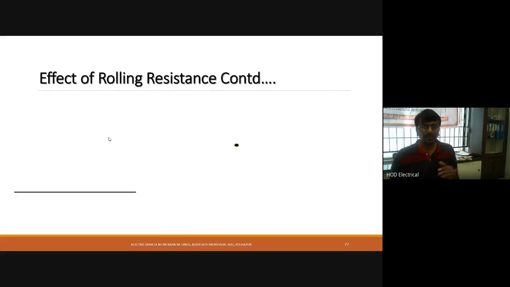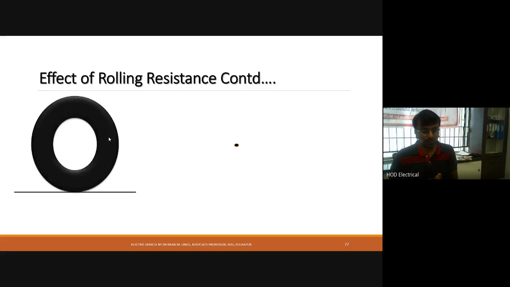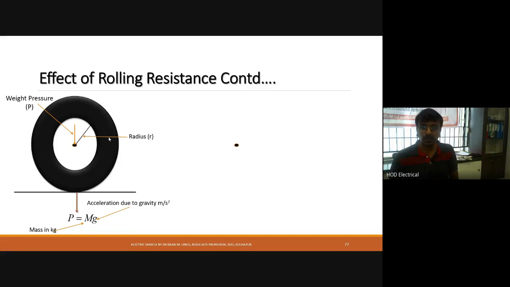Then let me explain the impact of the weight on the tire. When the car is moving on the road, it has a center, and the weight pressure will act downwards due to the center of gravity. The radius of the tire is r. The pressure acting downwards is F to the power P equal to m into g, where m is mass in kilograms and g is acceleration due to gravity in meter per second square.